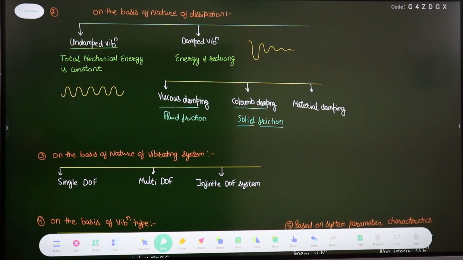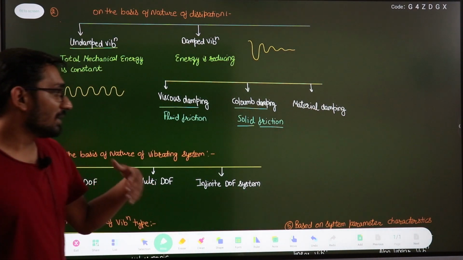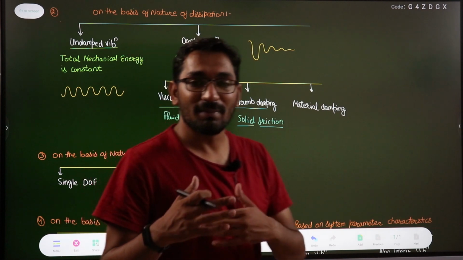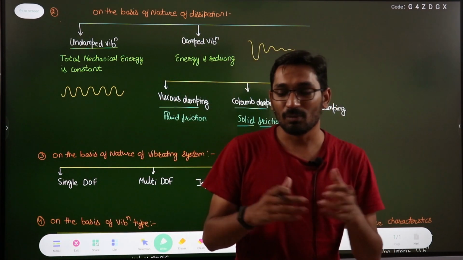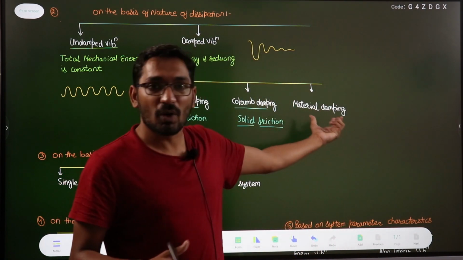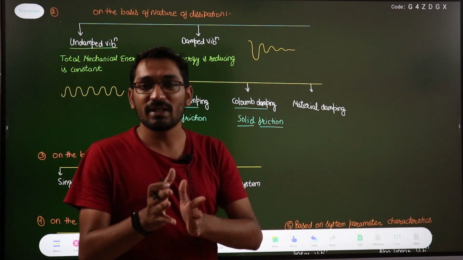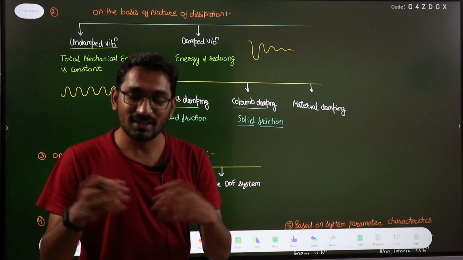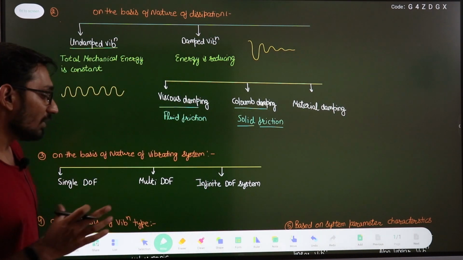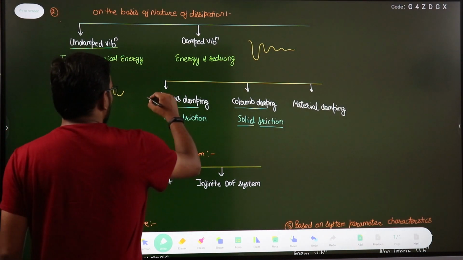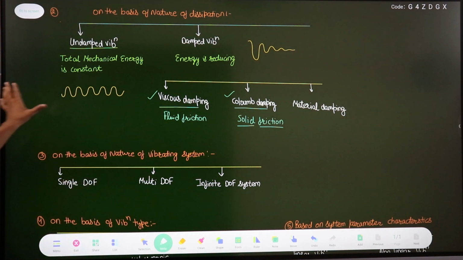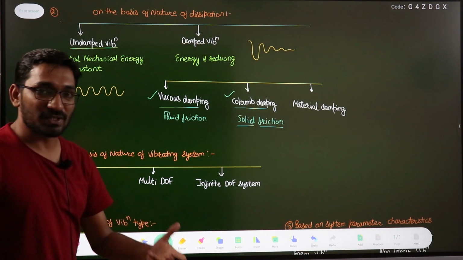In material damping, the material will act as a damper, right? Suppose there is some movement in the material, in the structure, it is oscillating. This is at the microscopic level: when the grain boundaries move, when the crystal structure moves, it will exert some friction force, and that type of damping is known as material damping. So in our course we will deal with viscous damping and Coulomb damping only. We are not going into material damping. So this is the second type of classification on the basis of dissipation of energy.